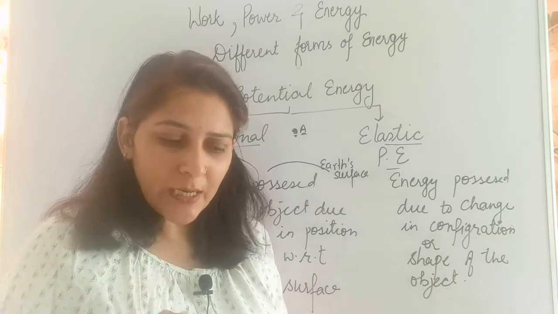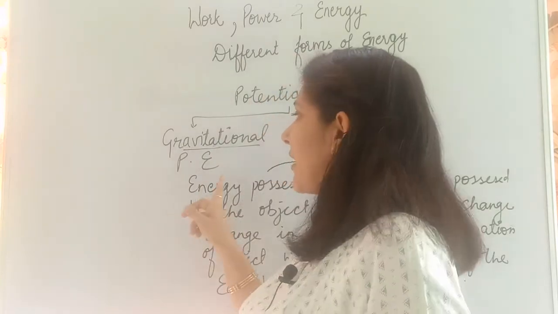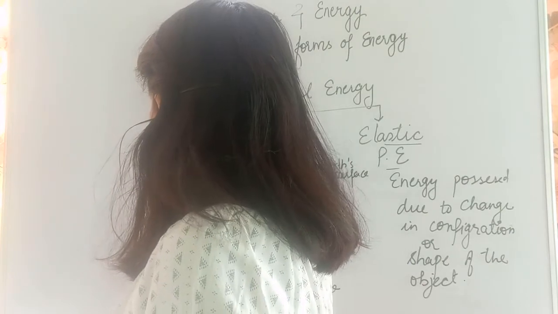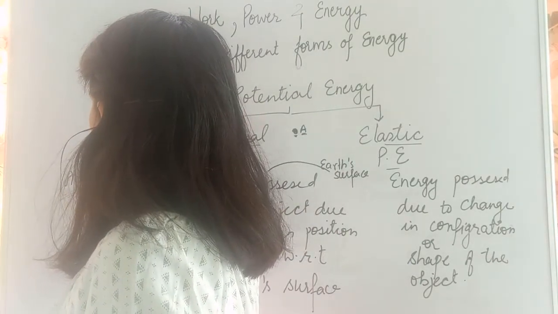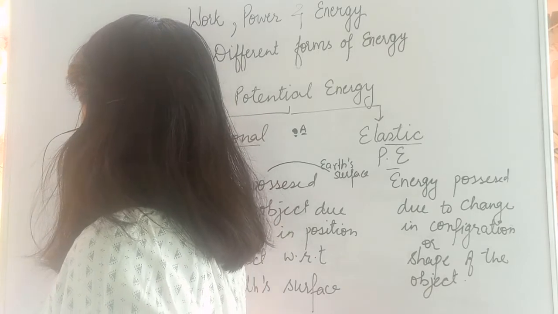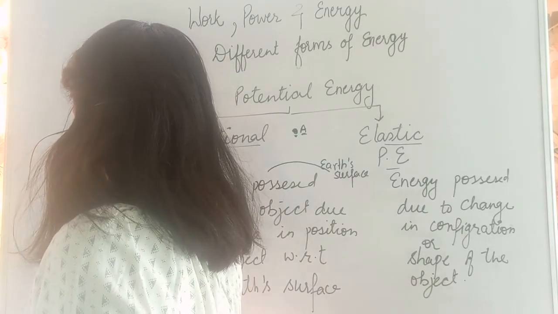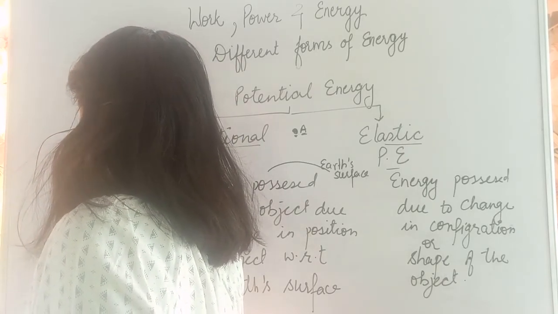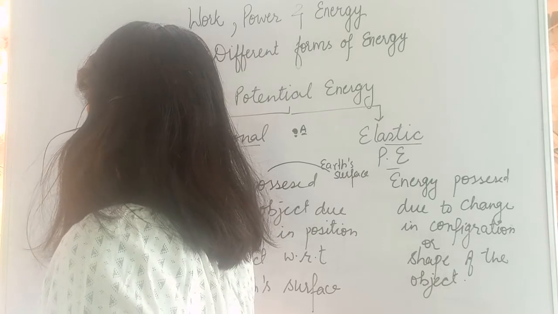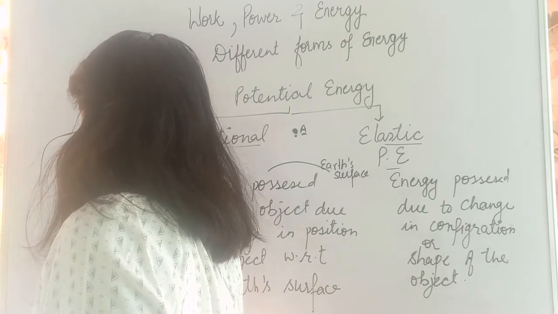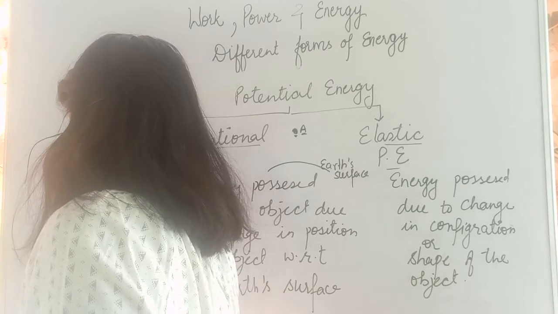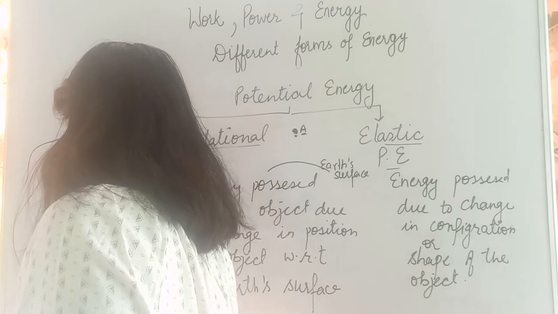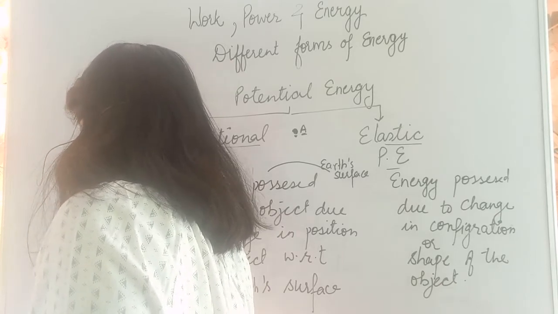That means gravitational potential energy in terms of work done is written as: the amount of work done in bringing the object from infinity to a point with respect to Earth's surface.